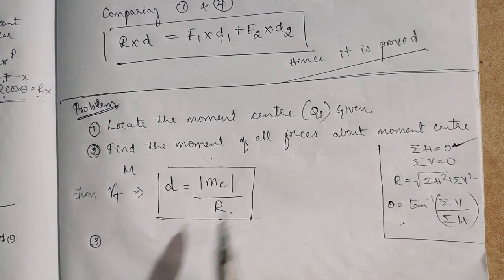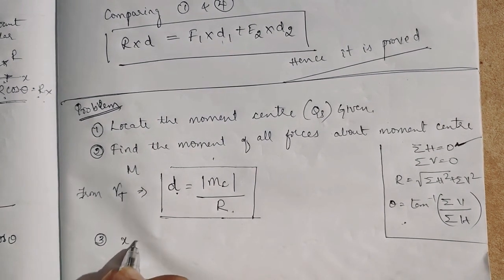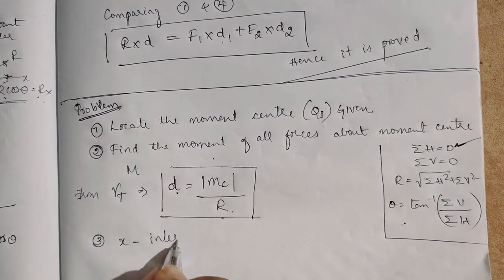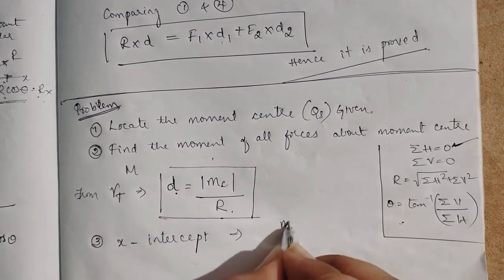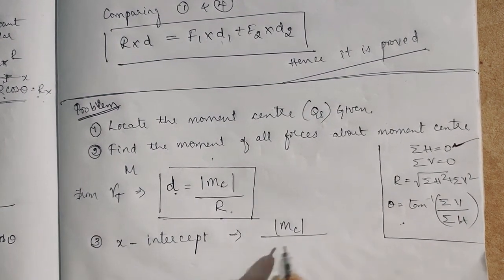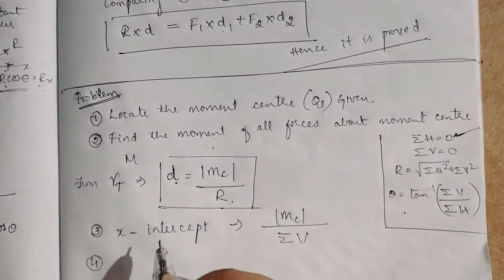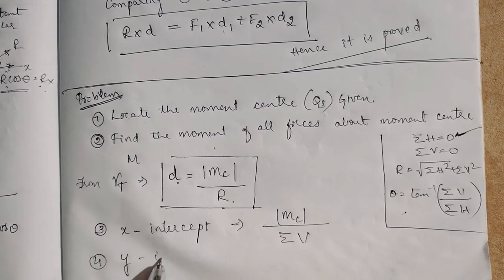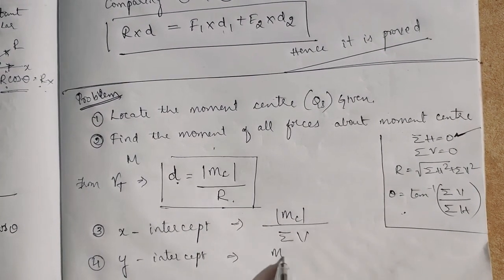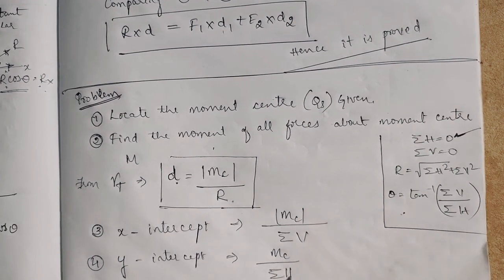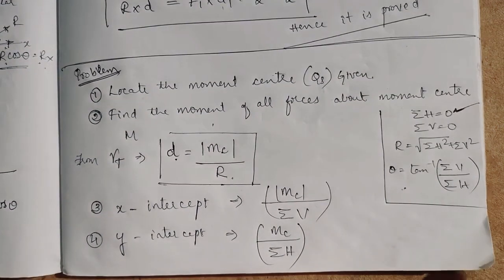Now next, if they tell us to find the distance, this is the formula. Next, if they tell us to find the x-intercept, what is the formula? Moment center divided by summation of v. If they tell us to find the y-intercept, then moment center divided by summation of h. So please note down these points.